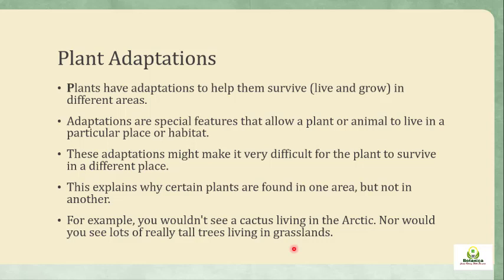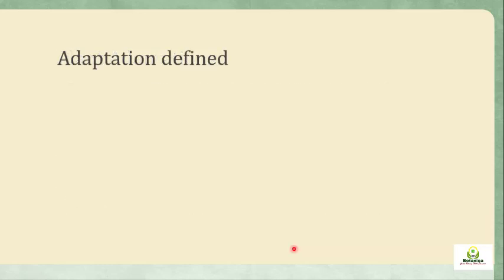For example, you will not see a plant which is growing at 50 or 60 degrees Celsius growing in an area where the temperature is 20 or 15 or 10 or below zero. So they are adapted, and they are not able to live in a different area.